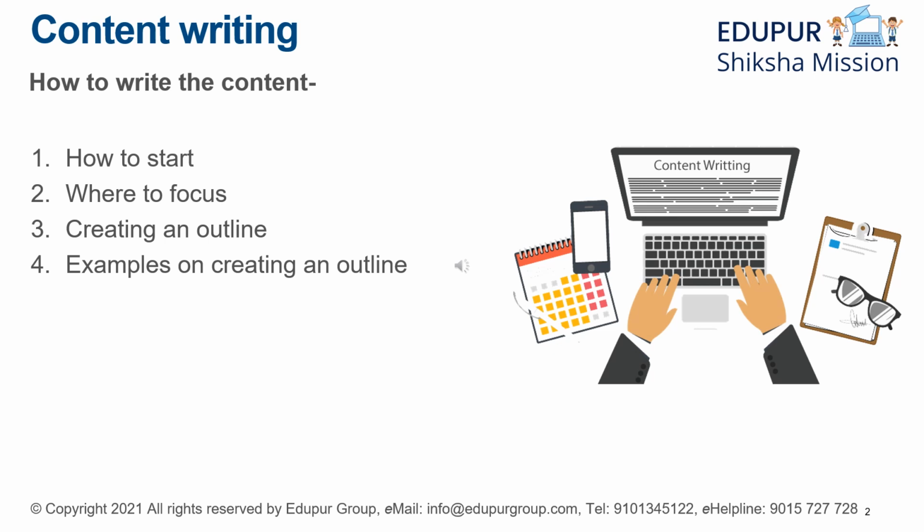In the very first unit, we will learn what is content writing. Then we will come to know what are the types of content writings. In number 3, we will learn how to start and where to start. In number 4, we will learn where to focus. I mean, in which ideas or in which sections to focus. In number 5, we will learn how to create an outline for your content.